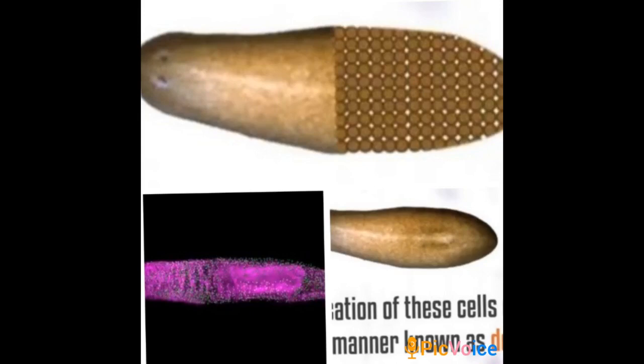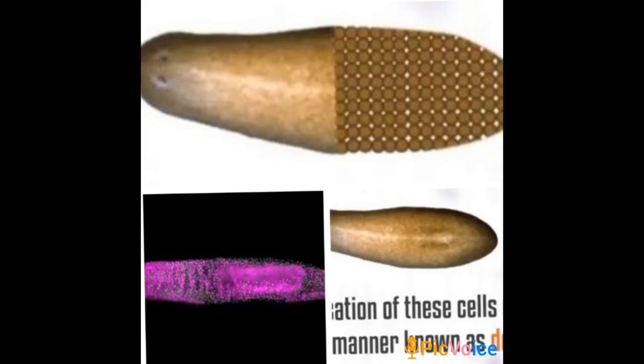First a large number of cells are produced, and then these cells develop in an organized manner to form that part of the body which is missing. So this process is not random, but it follows an organized manner which we call development.